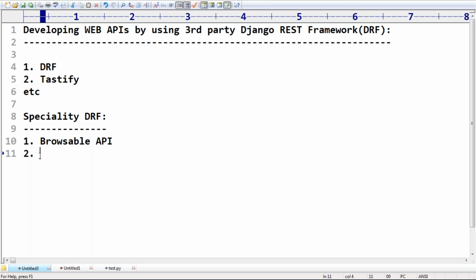So DRF provides several packages for authentication, right? Do you know, sir? Basic authentication, token authentication, next OAuth authentication. These kinds of things, inbuilt support you can expect from DRF.